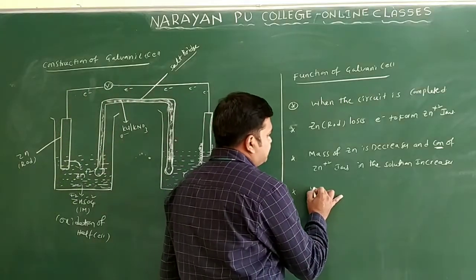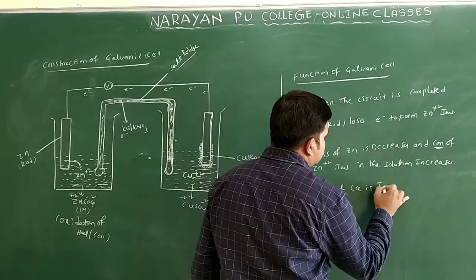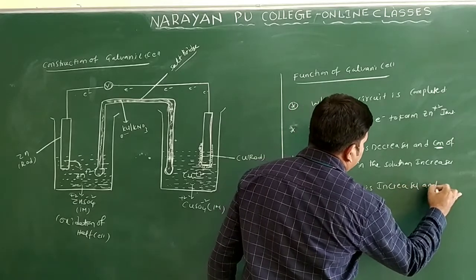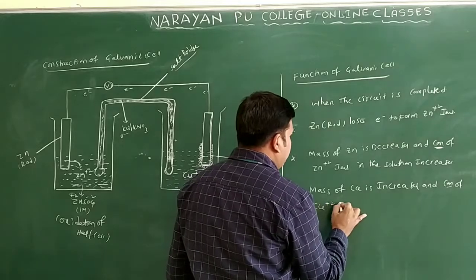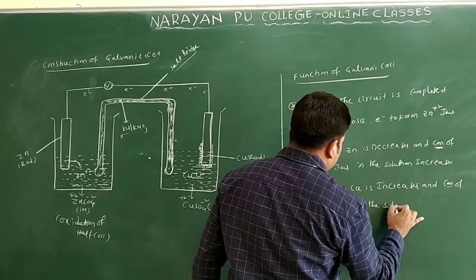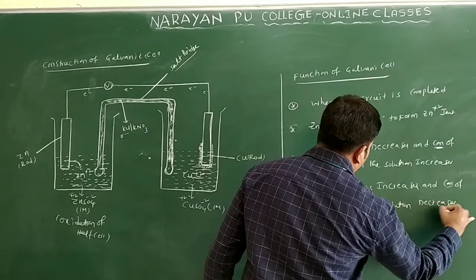I will write the point here: mass of copper increases and concentration of Cu+2 ions in the solution decreases.